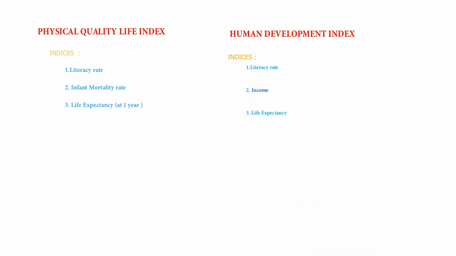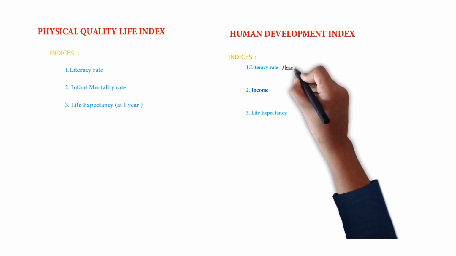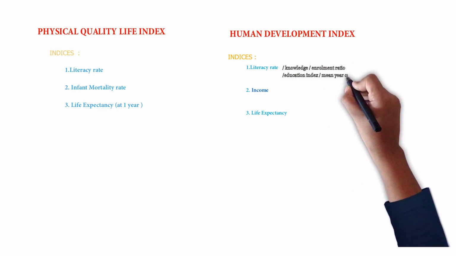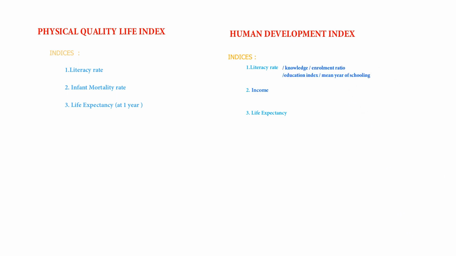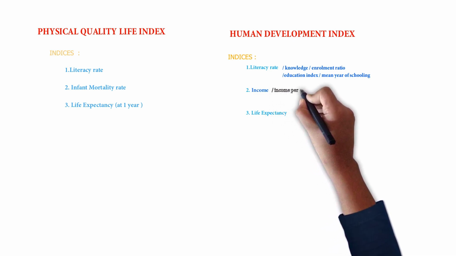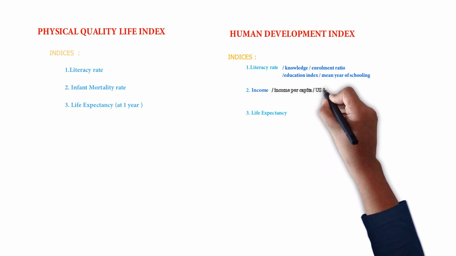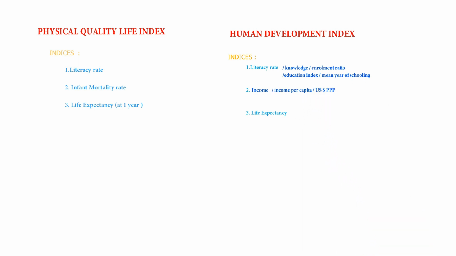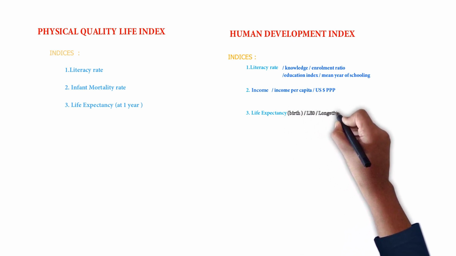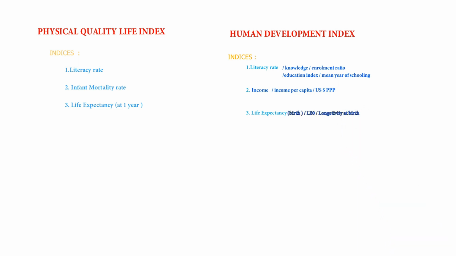So in the human development index, literacy rate can also be called knowledge, enrollment ratio, education ratio, or the main and major criterion that we use nowadays, that is mean years of schooling. Income can also be called income per capita, US dollar PPP, that is US dollar purchasing power parity. And life expectancy, that is at birth, is also called L0 or longevity at birth.